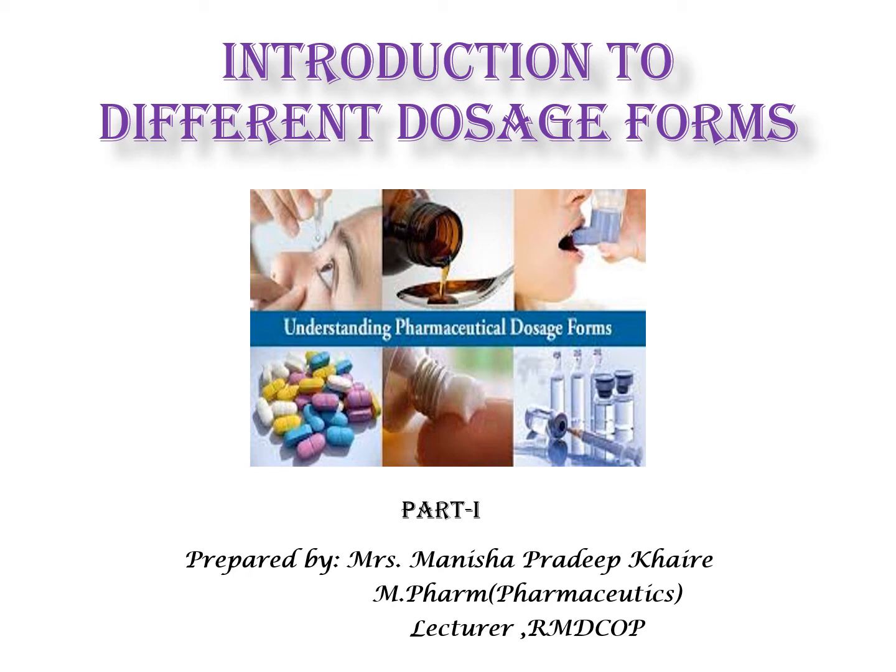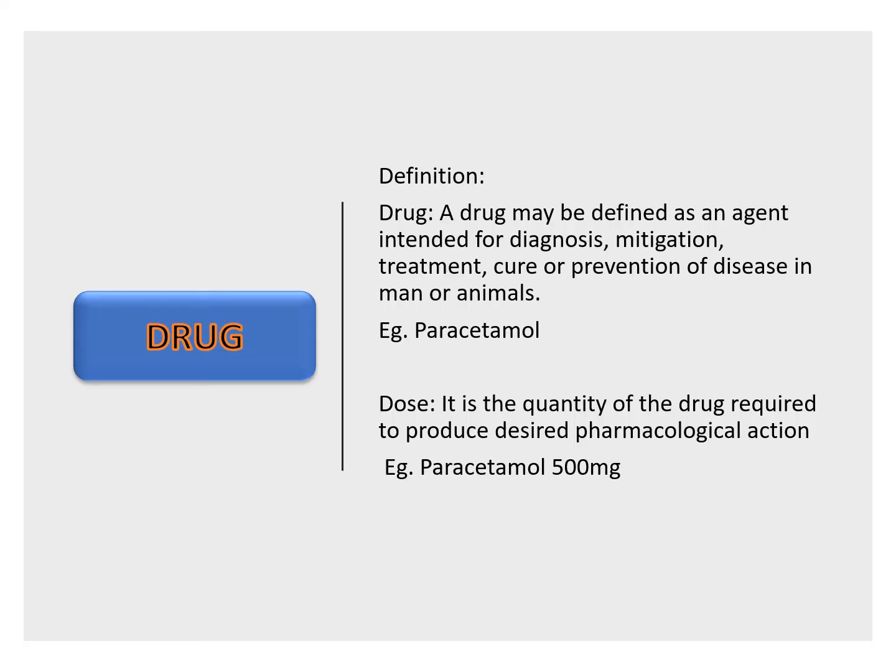In this part 1, I am going to discuss definition of dosage form, need of formulating dosage form, and solid dosage form. First, we will see definition of drug and dose. A drug may be defined as an agent intended for diagnosis, mitigation, treatment, cure, or prevention of disease in man or animal. For example, paracetamol. Dose: it is the quantity of the drug required to produce desired pharmacological action. For example, paracetamol 500 mg.